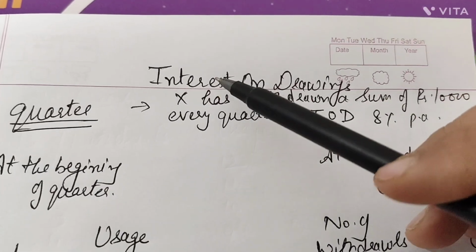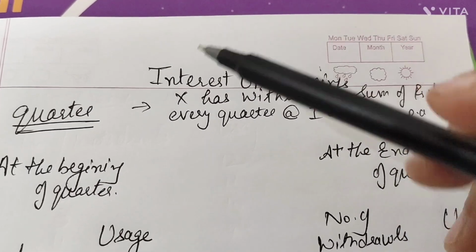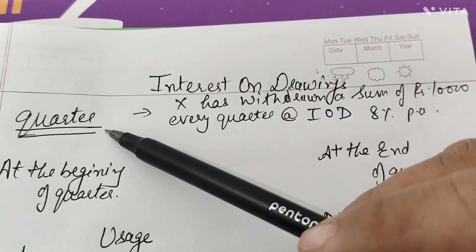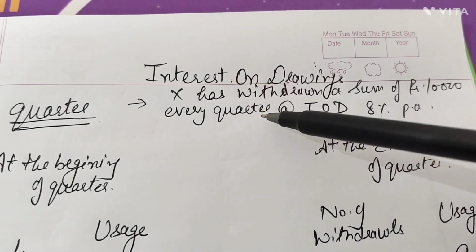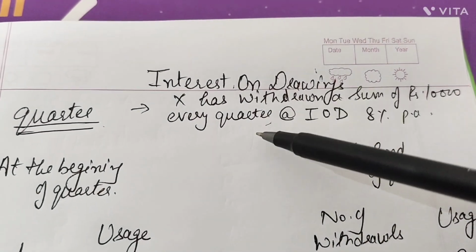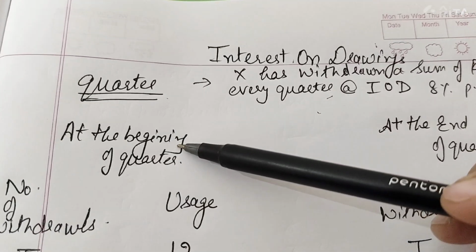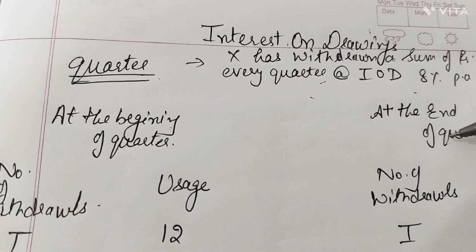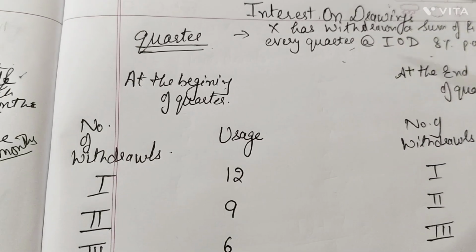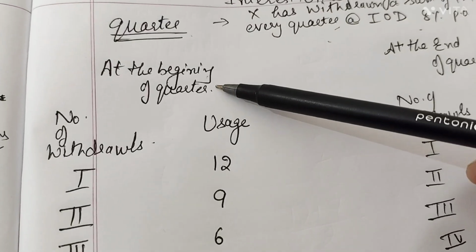Hello friends, let's talk about the topic interest on drawings when the withdrawal is made during the quarter. Now, if a partner is withdrawing an amount during the quarter, it could be at the beginning or at the end or at the middle of the quarter. So let's talk firstly about the beginning of the quarter.